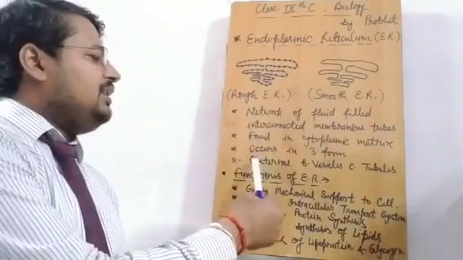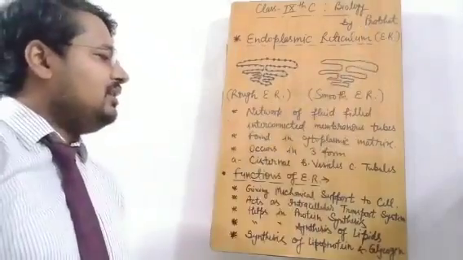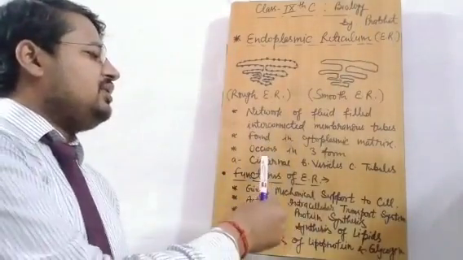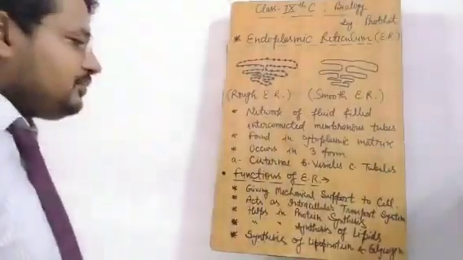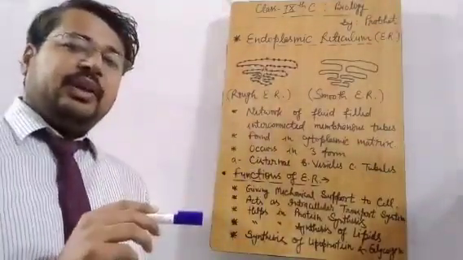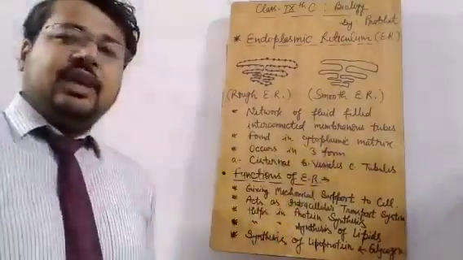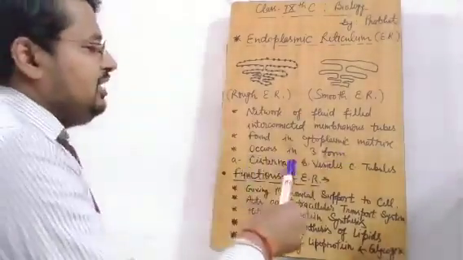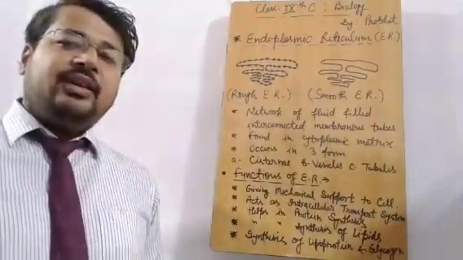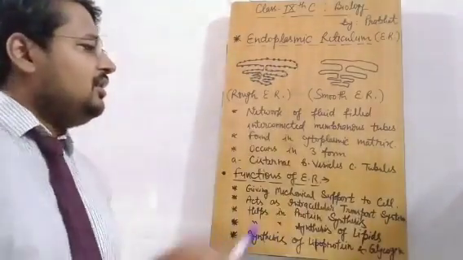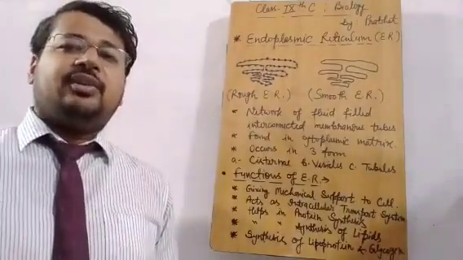Generally these endoplasmic reticulum, written in short as ER, are found in three forms: cisternae, vesicles and tubules. So you have to remember this point. It can be found attached to the plasma membrane, it can be found in free form inside the cytoplasm, and inside it can be attached to the nuclear membrane. So these three forms make it very abundant in the cellular structure. Endoplasmic reticulum occupies the major portion of cytoplasm.